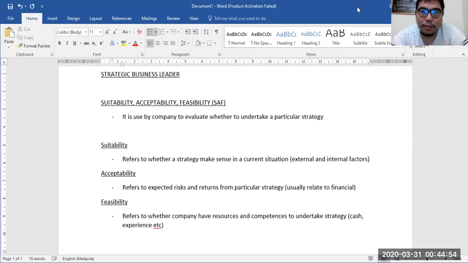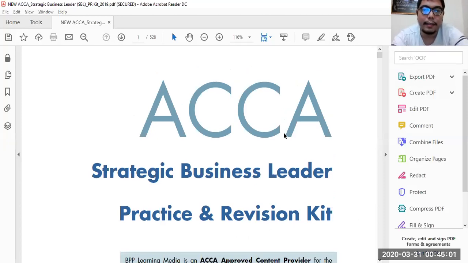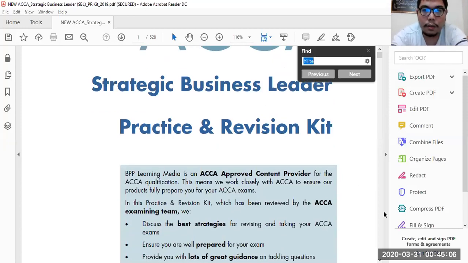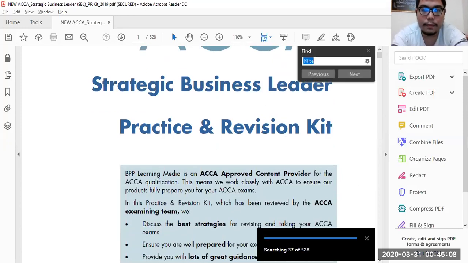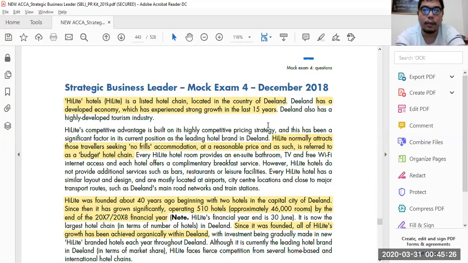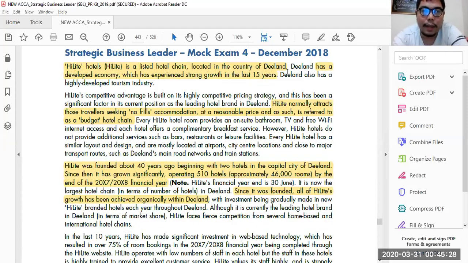So let's go through some questions. I will use the ACCA SBL BPP practice and revision kit. Let's go through a past year question, Highlight Hotel, December 2018. Let's read the introduction together.